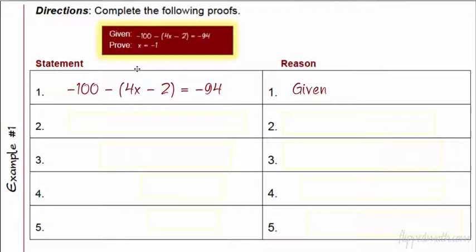And to do that, you might do it a couple different ways here. I mean, you might want to distribute first. Another person might want to add 100 to both sides first. And so your proofs could look different. I'm going to emphasize that. Your proofs could look different from each other. Your reasons have to match up with your statements, though.